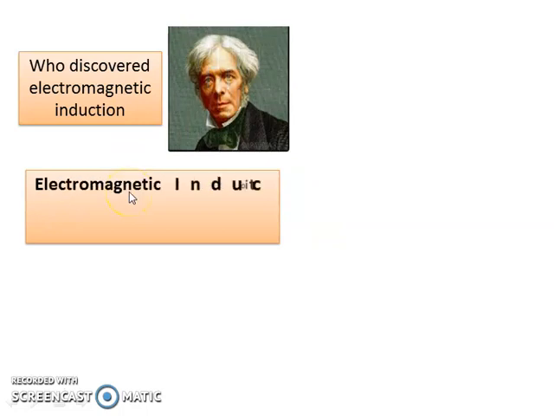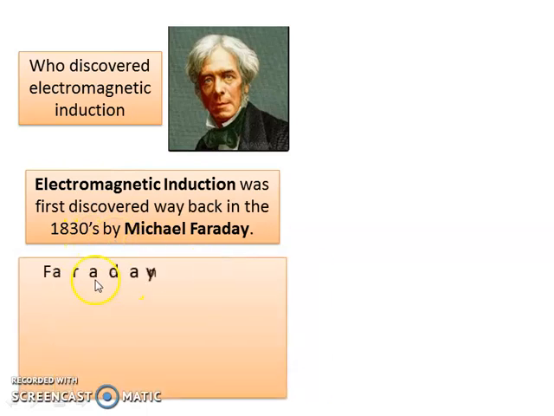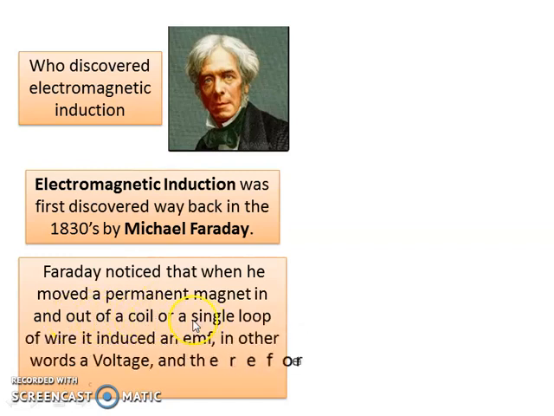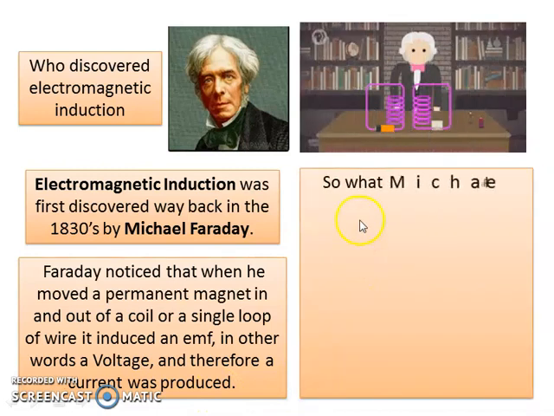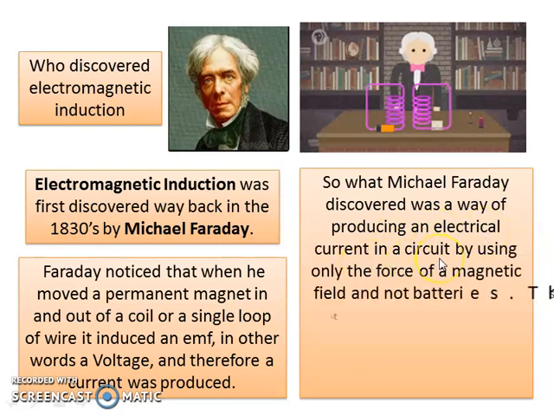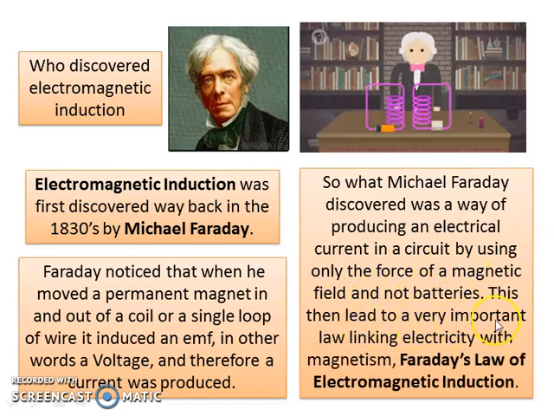Who discovered electromagnetic induction? Electromagnetic induction was first discovered way back in the 1830s by Michael Faraday. Faraday noticed that when he moved a permanent magnet in and out of a coil or a single loop of wire, it induced an EMF. In other words, a voltage, and therefore a current, was produced. So what Michael Faraday discovered was a way of producing an electrical current in a circuit by using only the force of a magnetic field and not batteries. This then led to a very important law linking electricity with magnetism, Faraday's law of electromagnetic induction.